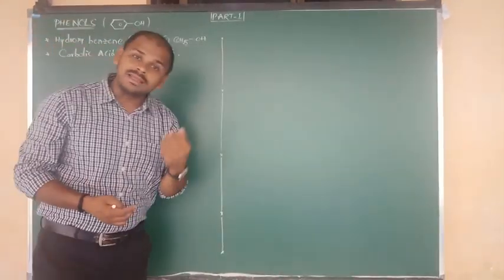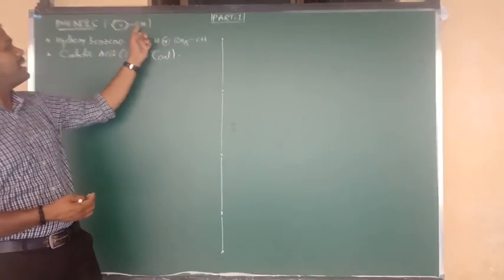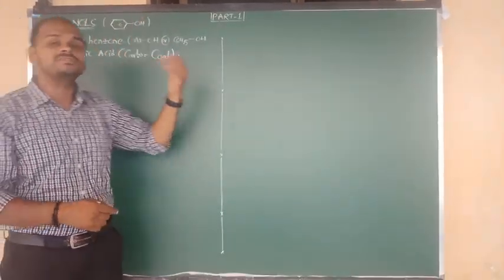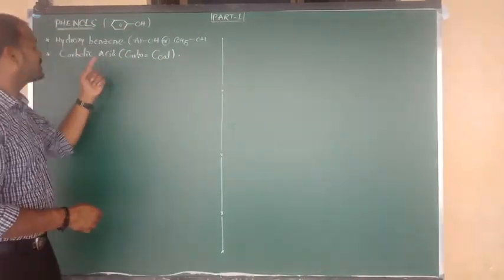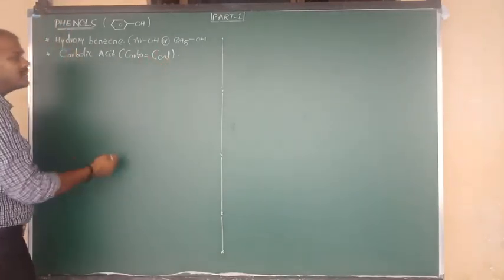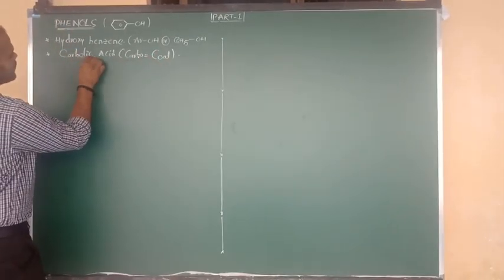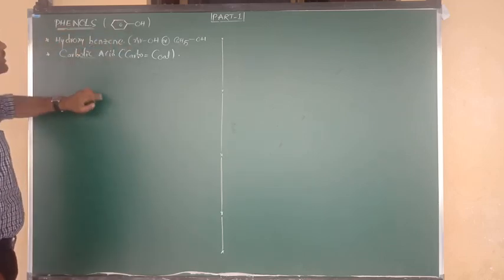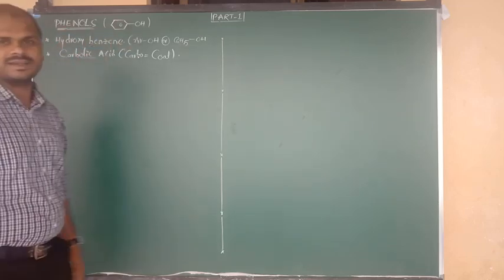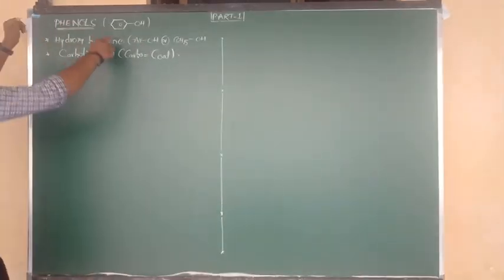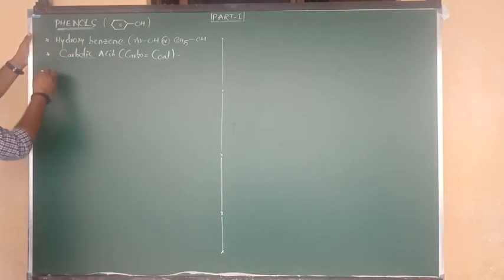Because phenols are acidic in nature. Because of the phenol, it is ready to lose its H plus ion, ready to donate its H plus proton. Donor nature is nothing but acidic nature, and it was obtained from carbo, which is coal, so we are saying carbolic acid. So phenols, or hydroxybenzene, or carbolic acid: try to remember all three names along with the three formulas.